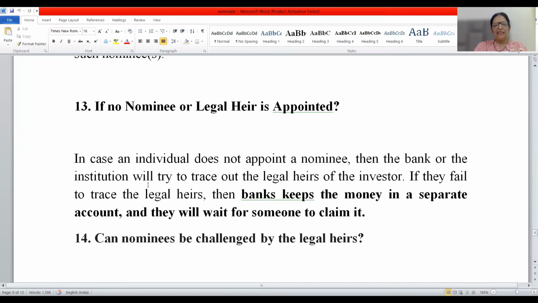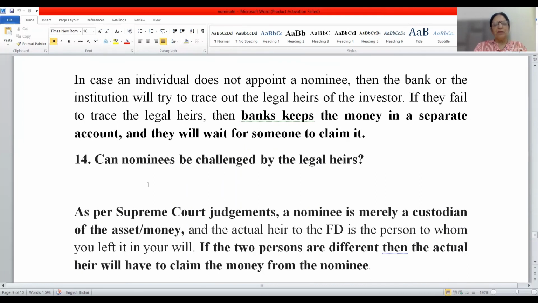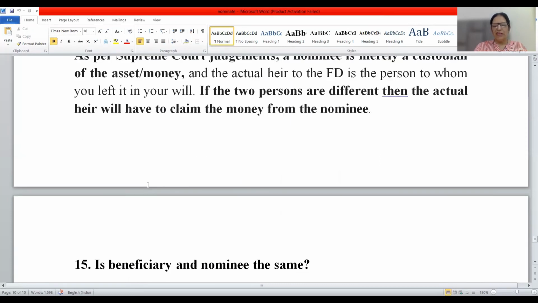Can nominees be challenged by the legal heir? As per the Supreme Court judgment, a nominee is merely a custodian of the assets or money. Not a new point, friends, already I have discussed. And the actual heir to the FD is the person whom you left in your will. That is more important. If the two persons are different, then the actual heir will have to claim the money from the nominee. So, friends, the money is not transferred to the nominee's account. Nominee is the trustee, he is the custodian. He will get the money and then he will have to hand over that money to the legal heir who has been named in the will.